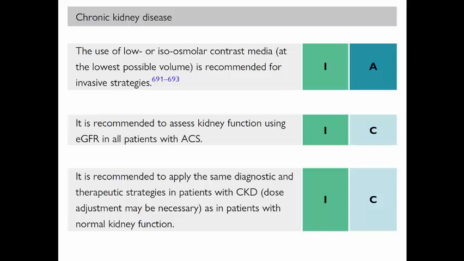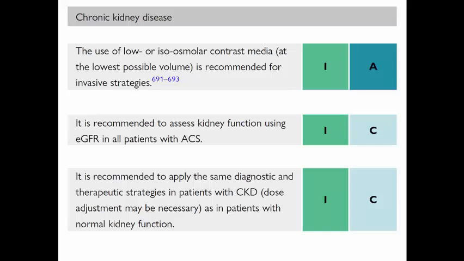And it is recommended to apply the same diagnostic and therapeutic strategies regarding the indications for primary PCI, for early invasive or emergency invasive strategies in patients with CKD, paying attention to dose adjustment for the antithrombotic medications as in patients with normal kidney function.